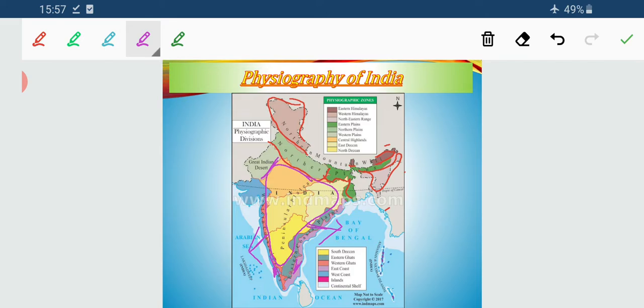The magenta color indicates the coastal plain, and the bluish one indicates the Western Ghat and the Eastern Ghat region on the two edges, which is a part of the Deccan Plateau or the Peninsular Plateau. Lastly we have the two island groups: the Lakshadweep island group on the Arabian Sea, and on the Bay of Bengal we have the Andaman Nicobar island group. So these are the physiographic divisions of our country.